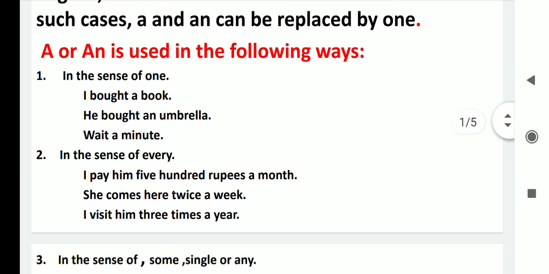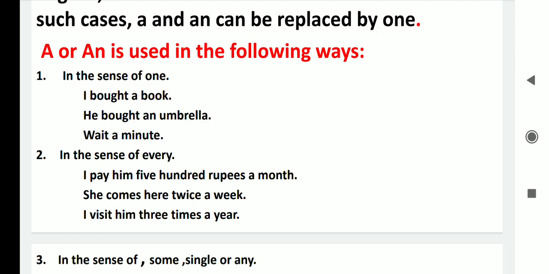So point number second, in the sense of every. I pay him 500 rupees a month. She comes here twice a week. I visit him three times a year.